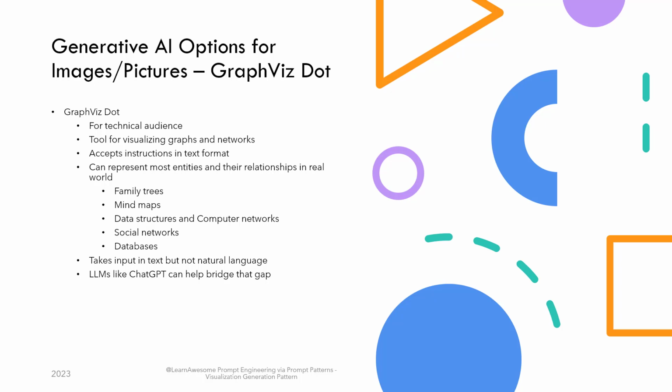One is GraphViz Dot, reserved for more technical users, and non-technical ones are free to skip to next chapter in the video. This is a tool to visualize graphs and networks while accepting the instructions in text. Most entities and their relationships in real world can be visualized as a graph, tree, or network. Examples being family trees, mind maps, data structures, computer networks, databases, Facebook friend network, etc.